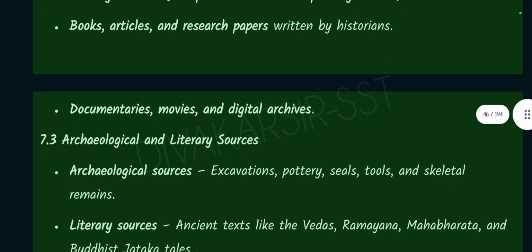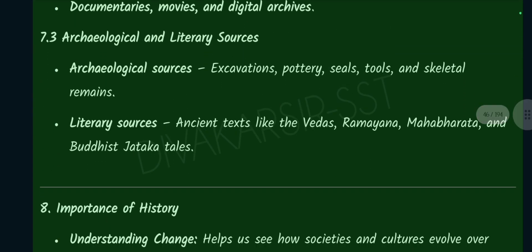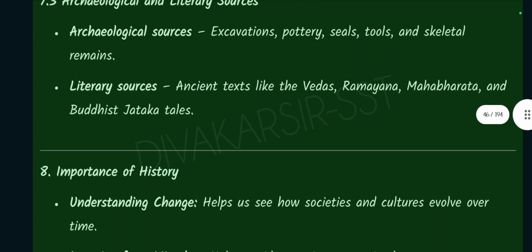Archaeological and literary sources. Archaeological sources: excavations, pottery, seals, tools, and skeletal remains. Literary sources: ancient texts like the Vedas, Ramayana, Mahabharata, and the Buddhist Jataka tales. Importance of history.